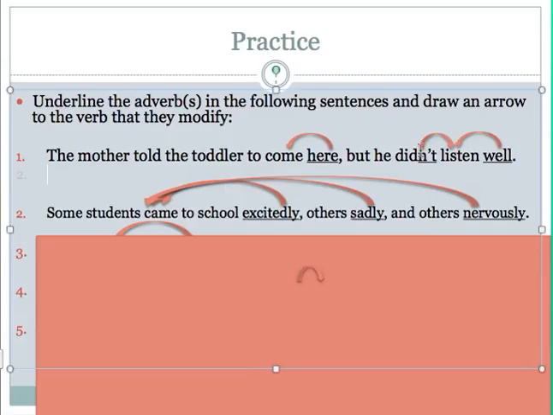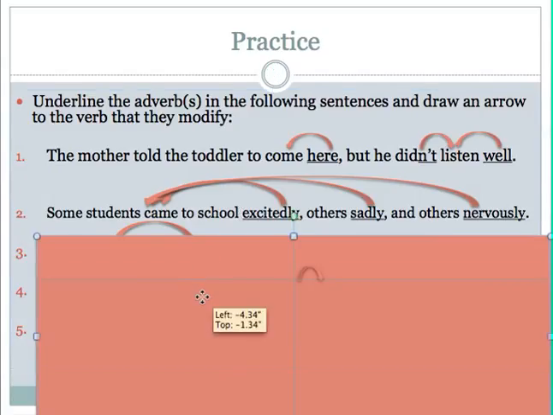Well, I see that some students are coming excitedly, others sadly, others nervously. So I've got 3 of those ly adverbs that are describing how the students came. So all 3 of these are modifying the same verb. So my arrow for each of those 3 is going to return back to came.